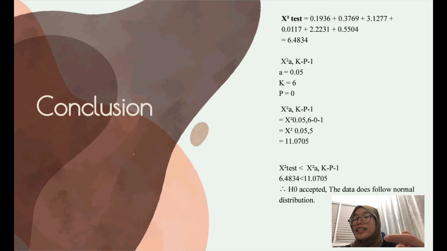And next, the conclusion: the test statistic is less than the critical value that we calculated following the formula. So H0, our hypothesis, is accepted, and the data does follow the normal distribution. Okay, that's all from me. We can continue with Part C.